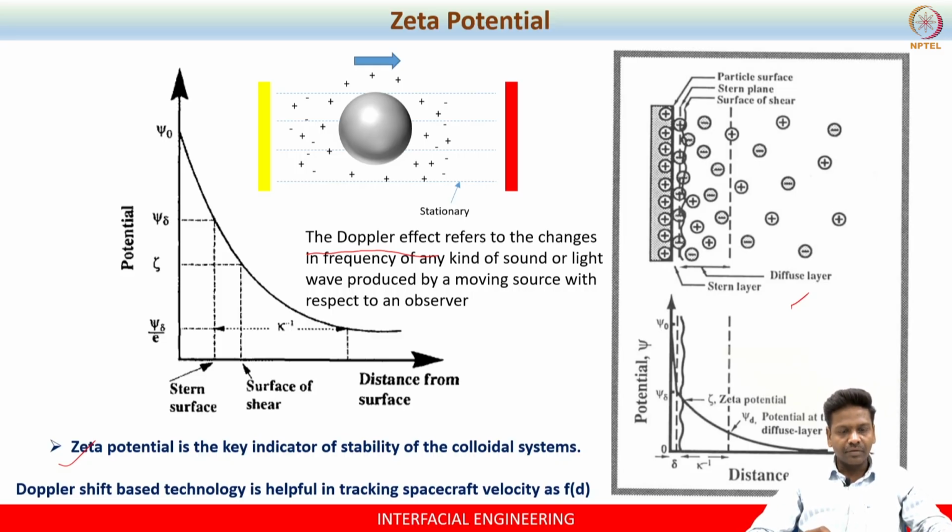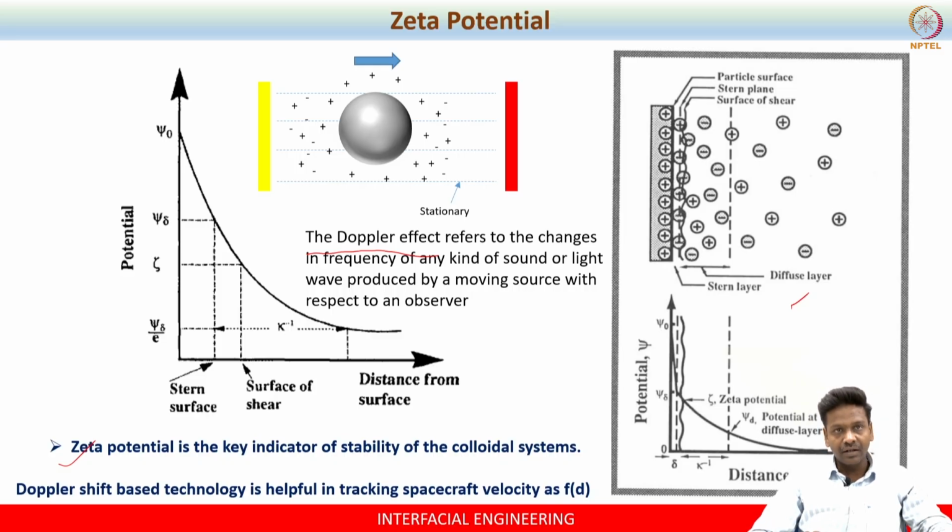Now you will be wondering to know that this Doppler technology is what actually was used in the Chandrayaan, the recent spacecraft that we sent to the moon, right? In India's mission, one of the reasons for achieving the soft landing is because of the technology called Doppler shift. This is helpful in determining the spacecraft velocity as a function of distance, so that you will be able to track the speed at which the spacecraft is approaching the land. With this, you will be able to control the speed of the spacecraft as well.